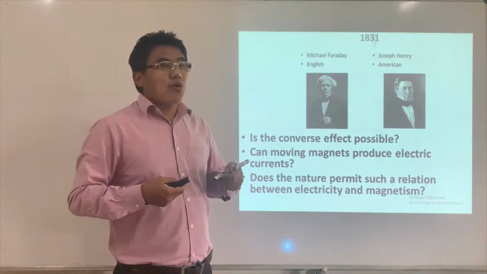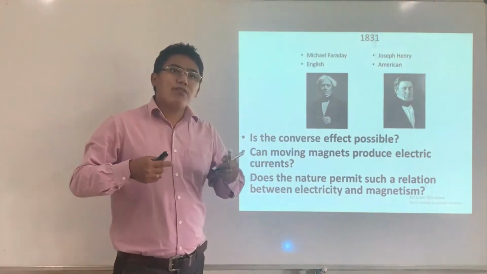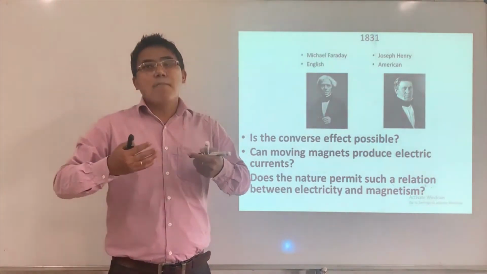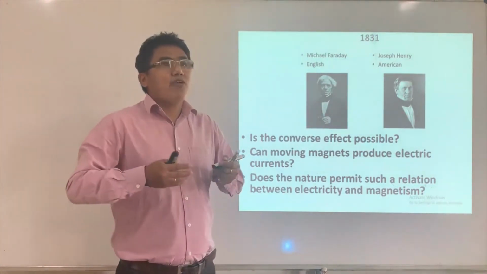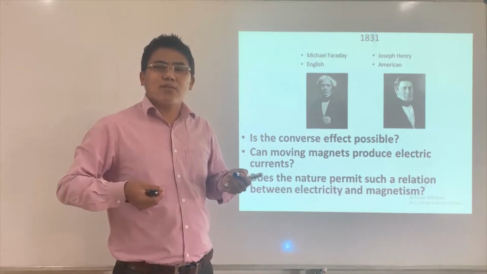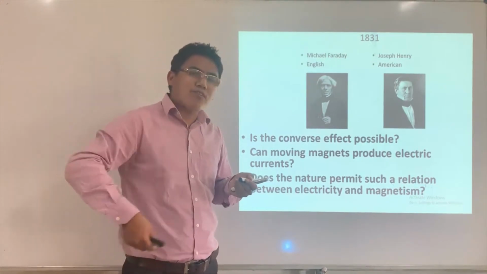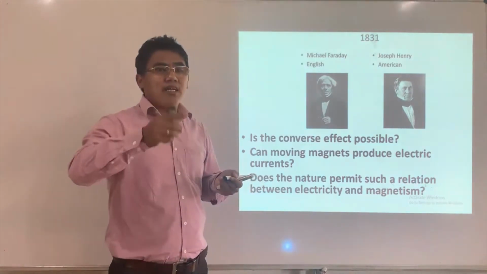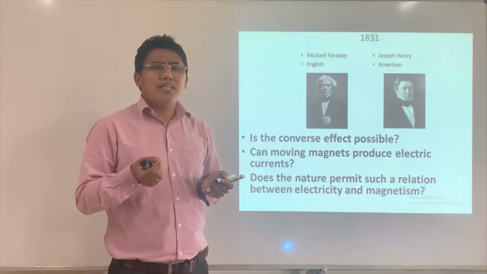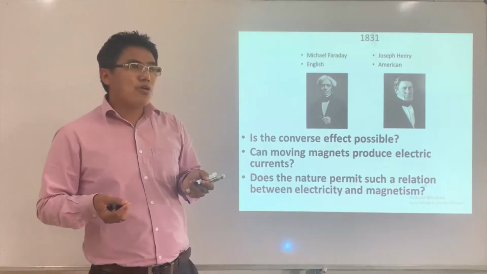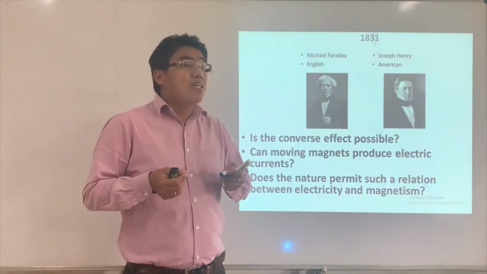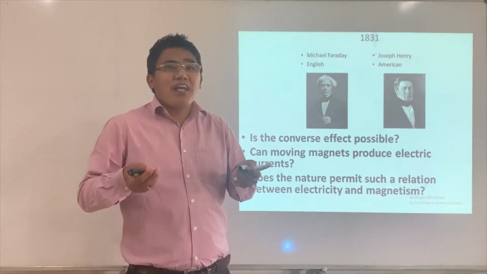When the work of Michael Faraday was first published, he was able to produce a very small current, milliamperes, right? If I move a magnet, we could produce a very small current in a wire. So the critics said, what is the use of that small current?